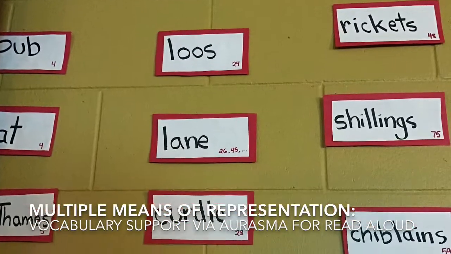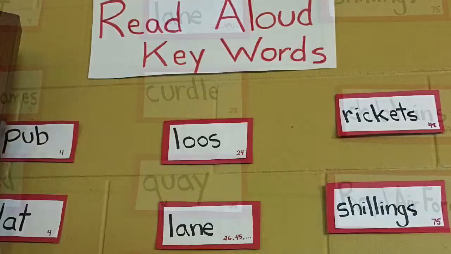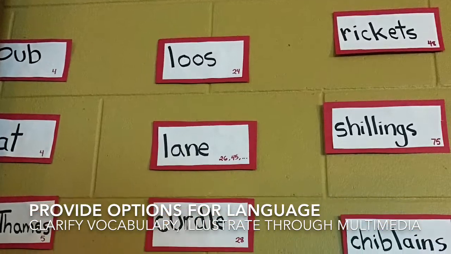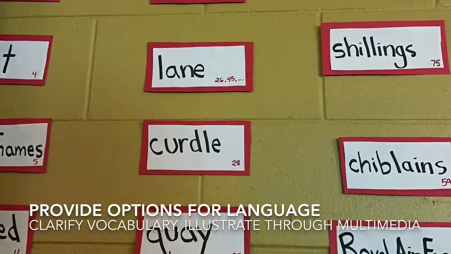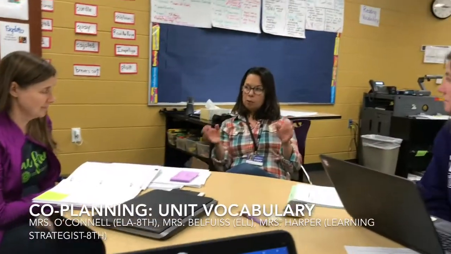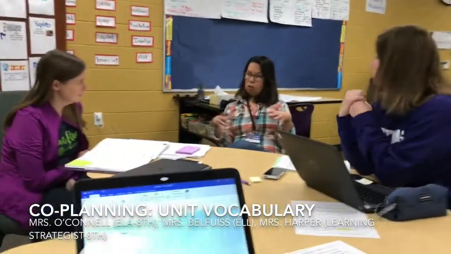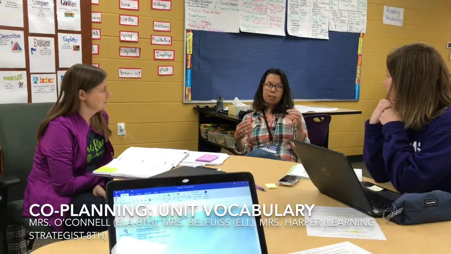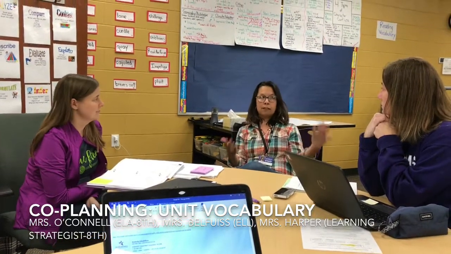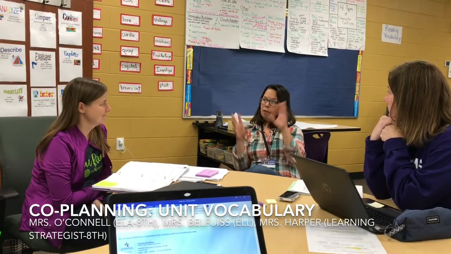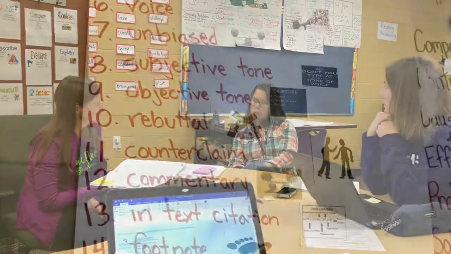Multiple means of representation: proactively planning for key vocabulary, providing options for language in symbols. Question to both of you, do you think it's more advantageous? Because I did this in Lexi's class, I provided more of a definition per se, so they didn't have to go out to look for it, but then they put it in their own words for the sentence portion. Then the definition will be the same for all the kids, consistent, and then the picture, if they have time, they can have the picture.